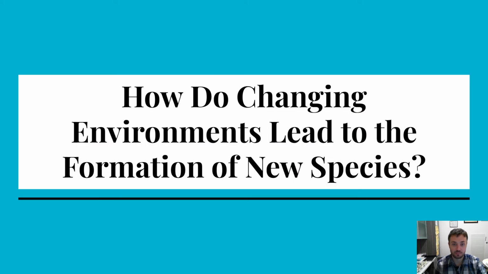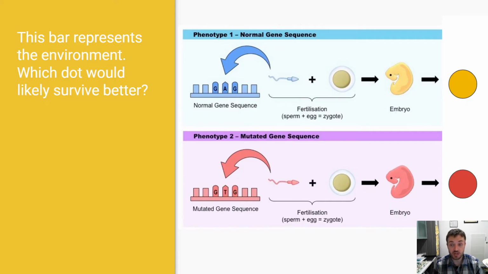Changing environments lead to formation of new species because as these mutations are accumulating, different environments will select for different optimal things. So on the bar on the left, we see the current environment of this little organism. The normal gene sequence in this situation would survive better because it's yellow. It blends in better with the environment. It's all good. The red dots are going to stick out. They're easier to be seen and hunted down, killed, etc.